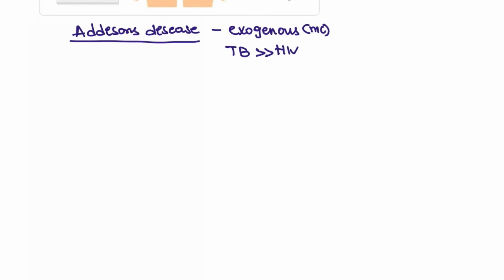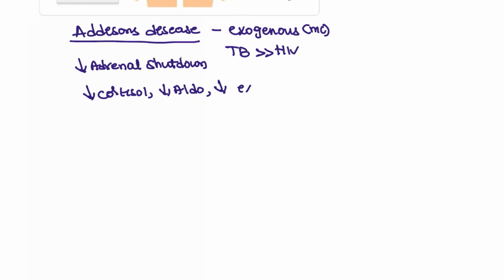Next, what is Addison's disease doing? Addison's disease is causing adrenal shutdown. Let's take this as a shutdown. So the patient is unable to produce cortisol. The patient is unable to produce aldosterone. The patient cannot produce sex steroids. So just recall the symptoms.